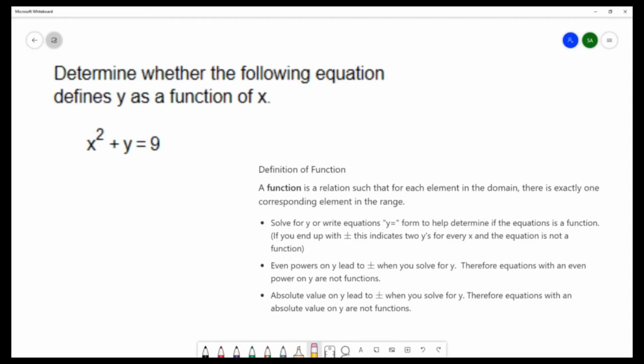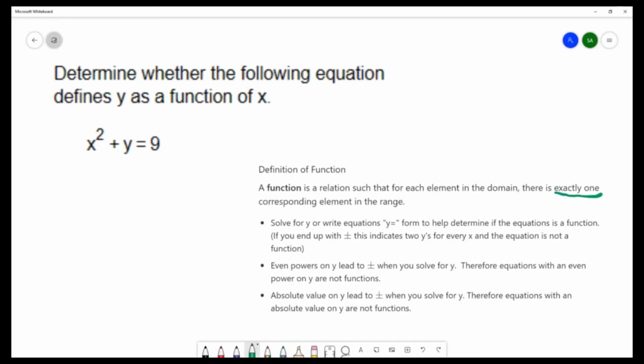So I pulled up from our notes the definition of a function. Our definition says, a function is a relation such that for each element in the domain, there is exactly one corresponding element in the range. So the key part of this definition is this exactly one part.